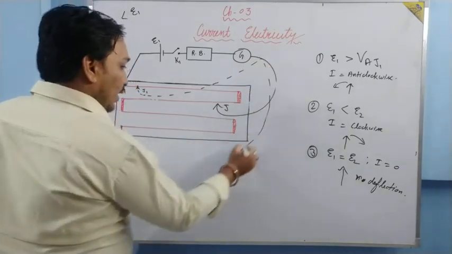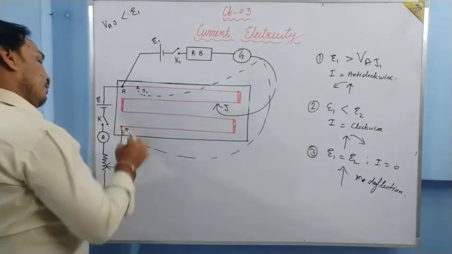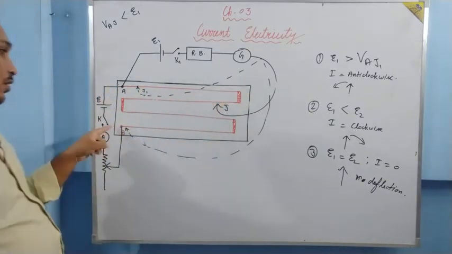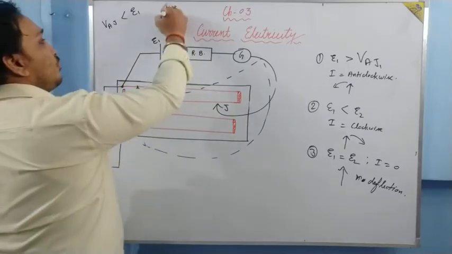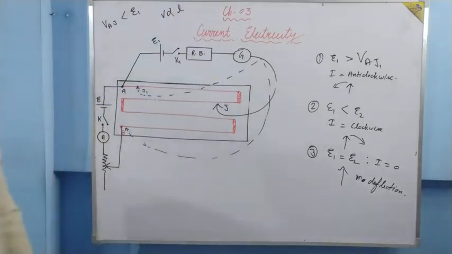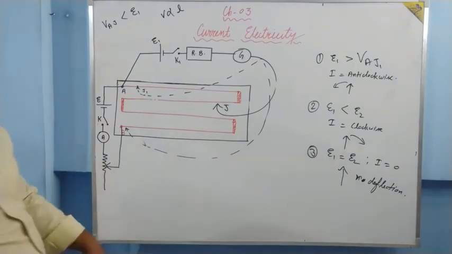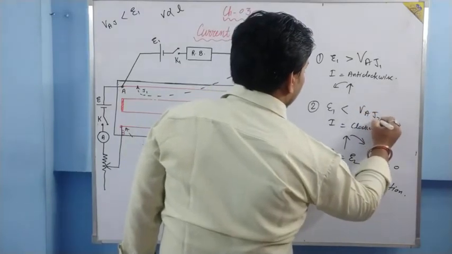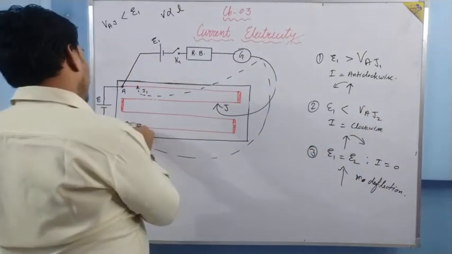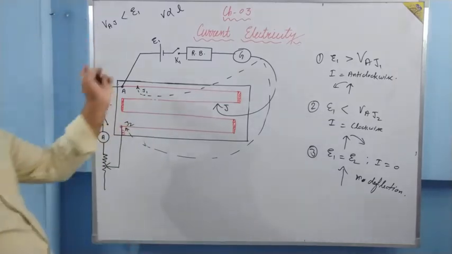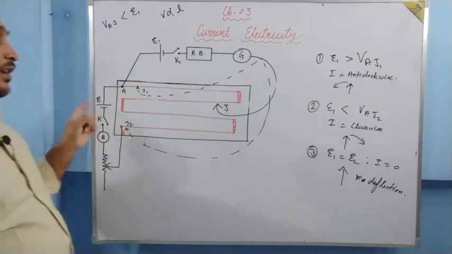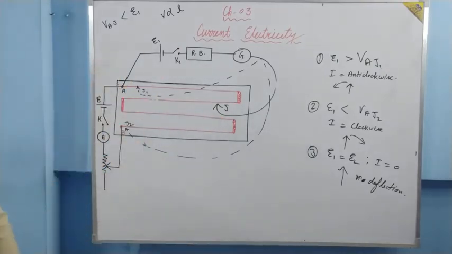Now if it is connected somewhere here, the length of the wire increases and voltage drop across the wire is directly proportional to its length. So VAJ will be greater, say at J2. Current will be clockwise in this circuit, and deflection in the galvanometer will be reversed.